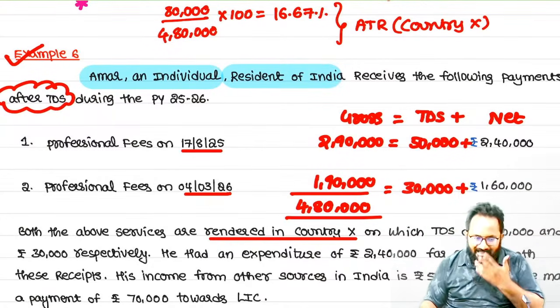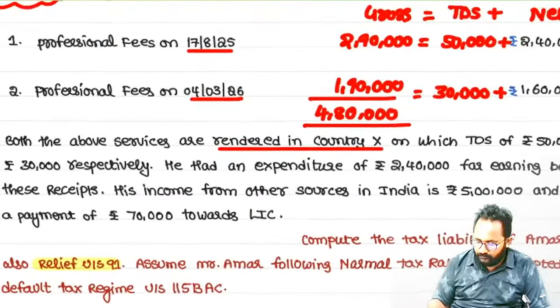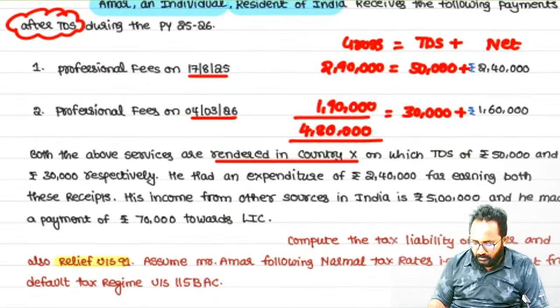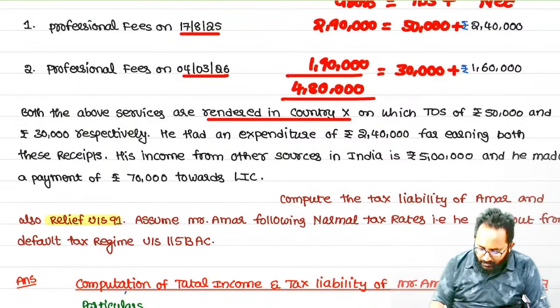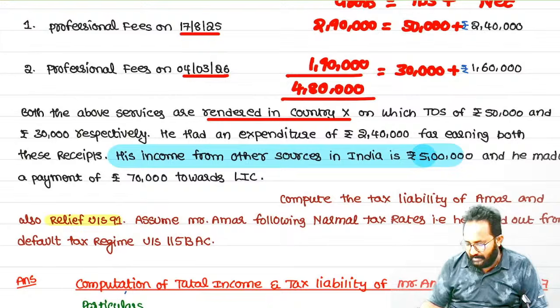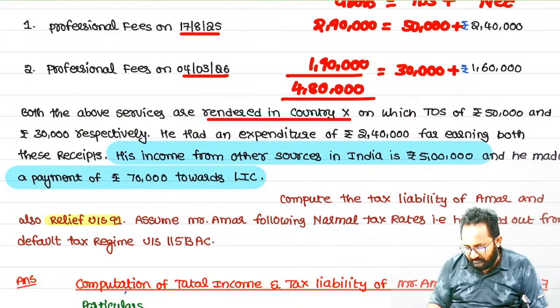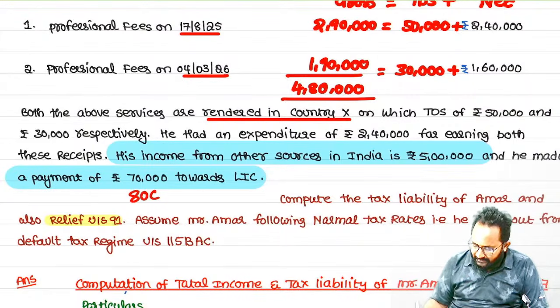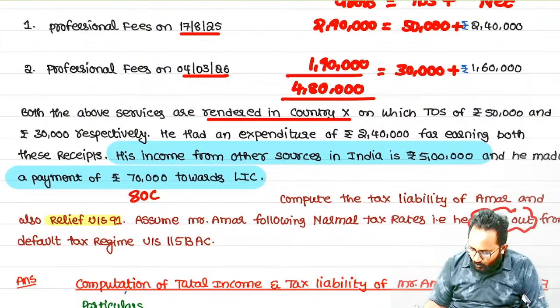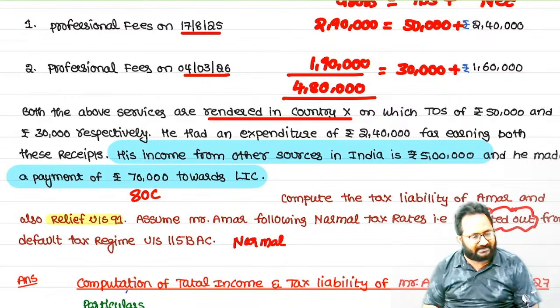Now, in India, yes, you have to calculate net total income, right? Foreign income plus Indian income we have to add. What is that Indian income? 5 lakh. And they have given some expenditure details also. LIC payment, it is eligible for what? 80C. He has opted out of section 115BAC, which means he is following which regime here? Normal. So that's why, can he get chapter 6A deductions? Yes.